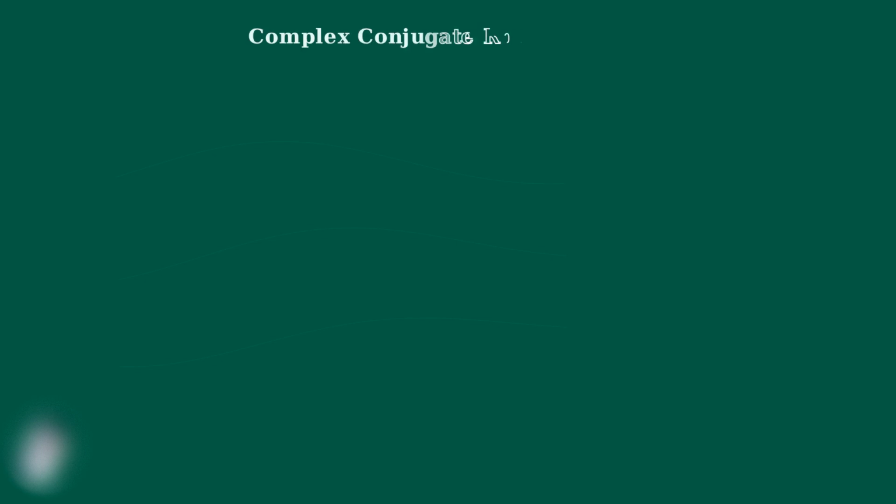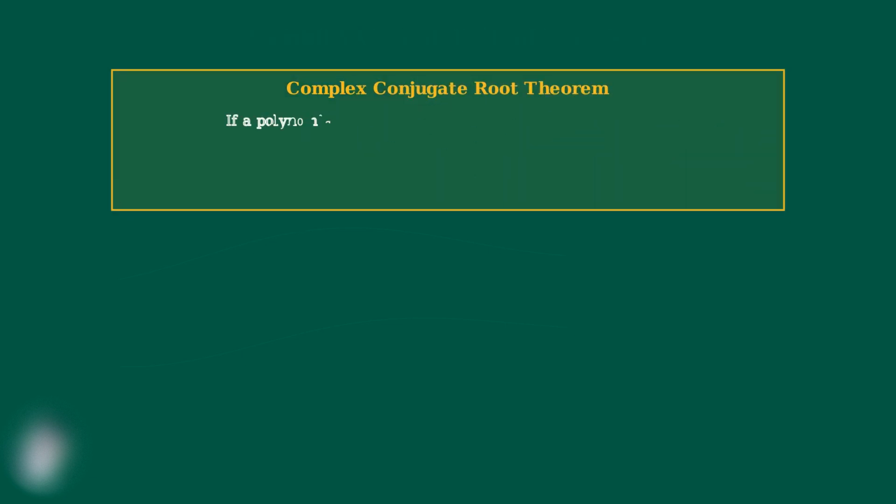Now we encounter one of the most elegant and important theorems in polynomial algebra, the complex conjugate root theorem. This theorem explains a fundamental pattern that occurs when polynomials have complex roots. The complex conjugate root theorem states that if a polynomial has real coefficients, then its complex roots must occur in conjugate pairs. This is a powerful constraint that helps us understand the structure of polynomial roots.